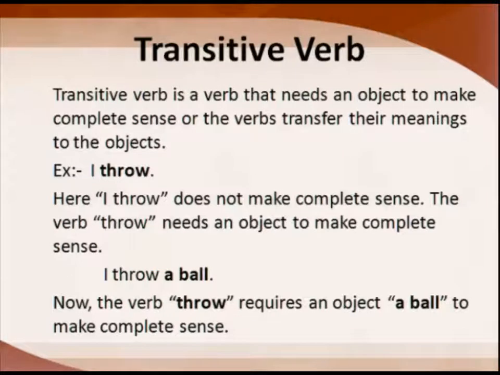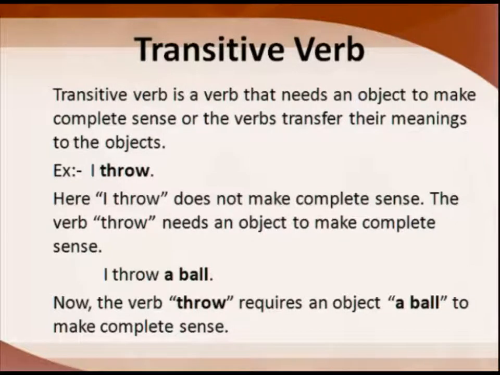Now the next topic we have is transitive verb and intransitive verb. What is a transitive verb? A verb which needs an object to make complete sense is called a transitive verb. For example, here I have taken a verb, I throw. When we say I throw, does it make complete sense? No, it doesn't. For it to make complete sense, we have to add something. For example, when I say I throw a ball, I throw a book, then it makes complete sense.